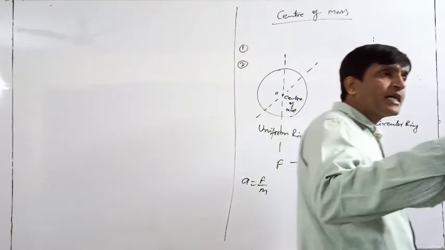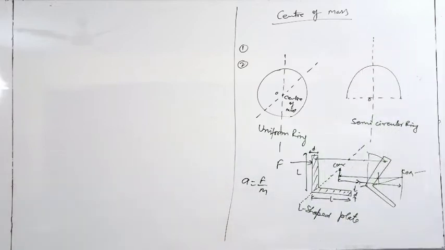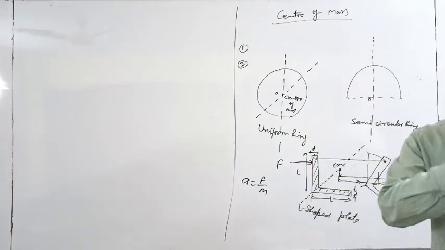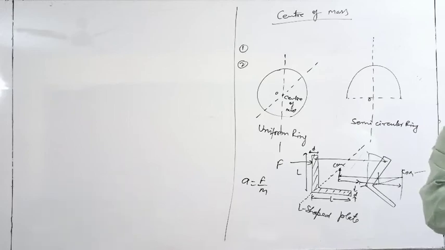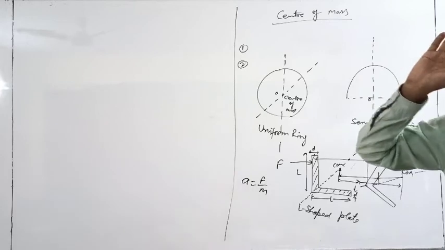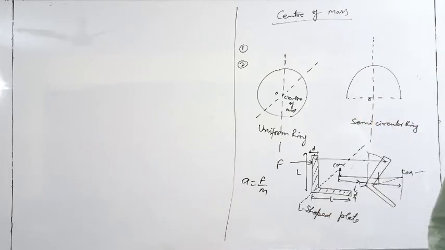So since we are approaching real bodies chapter by chapter, how to consider the translational effect of a real body? For that purpose we are defining the center of mass. And rotational effect, how to consider, that we will discuss in the next chapters, circular motion and then rotational motion.